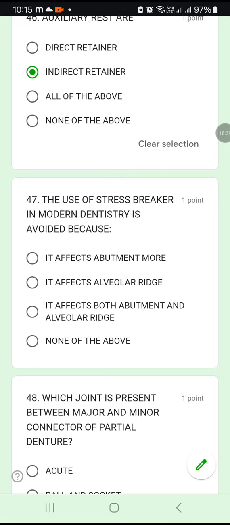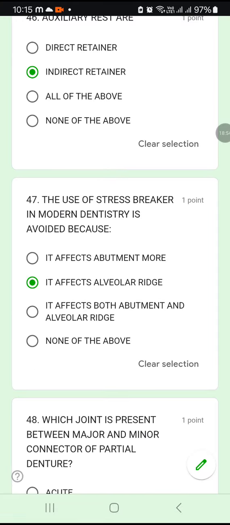47. The use of a stress breaker in modern dentistry is avoided because it affects the abutment more, it affects the alveolar ridge, it affects both abutment and alveolar ridge, or none of the above. So why don't you use a stress breaker in modern dentistry? Because it will affect which part? It will affect the alveolar ridge mainly. Okay, that is why you don't use a stress breaker.